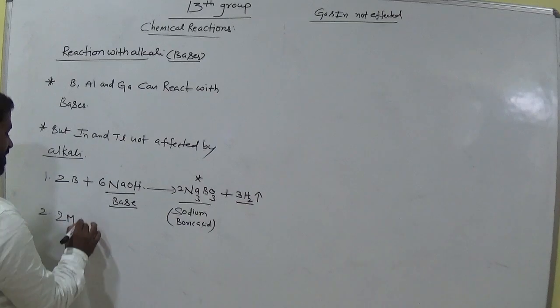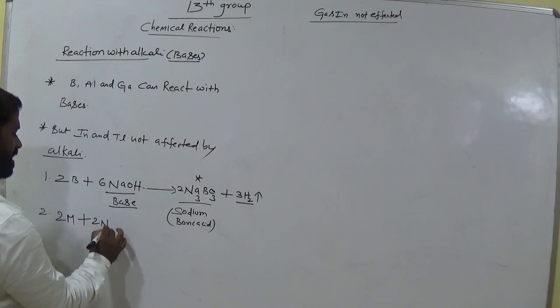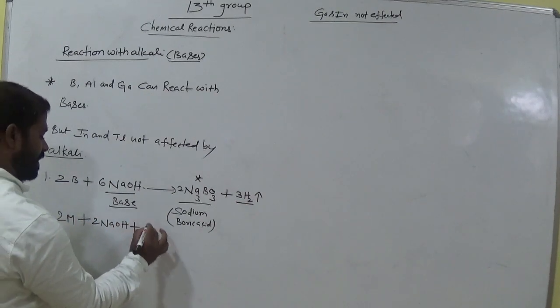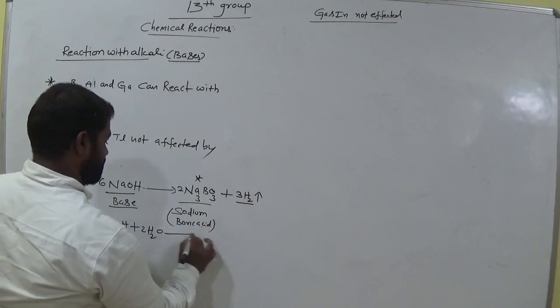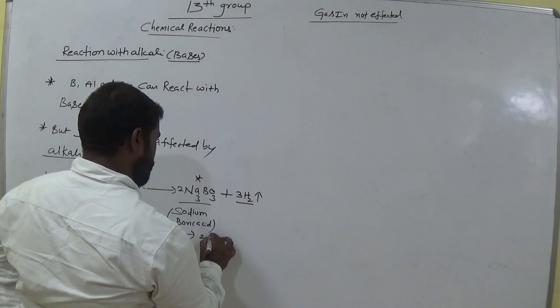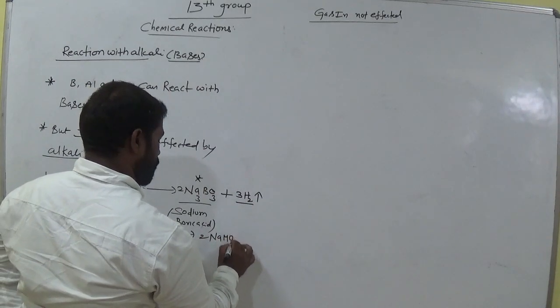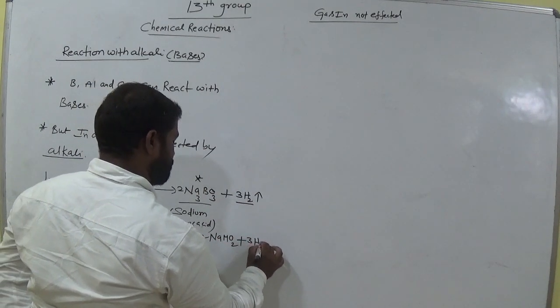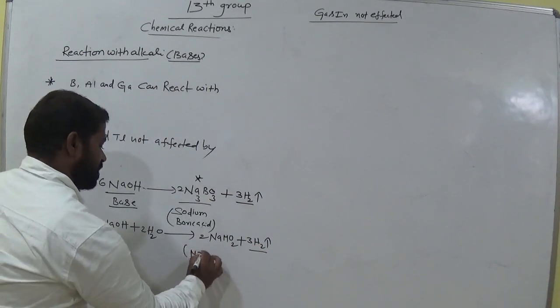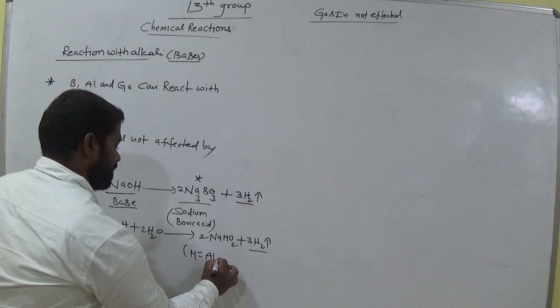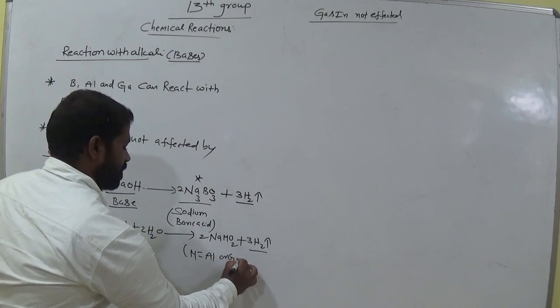General equation: 2M plus 2NaOH plus 2H2O gives rise to 2NaMO2 plus 3H2, hydrogen gas is liberated, where M is either aluminium or gallium, not boron.